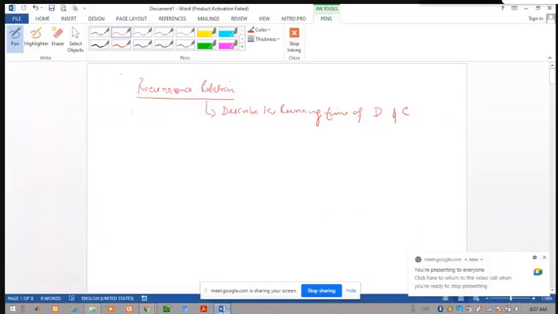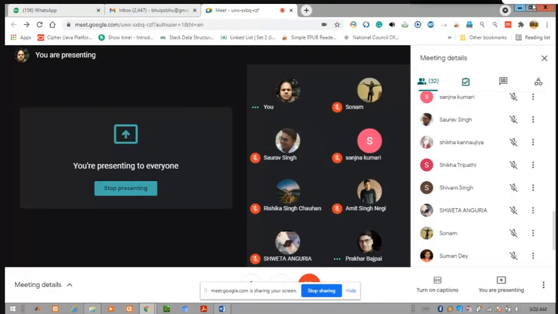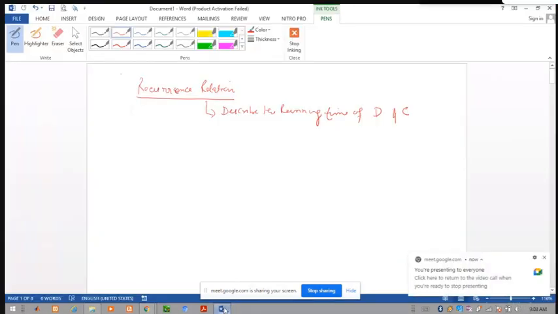A recurrence is an equation or inequality that describes a function in terms of its value on a smaller input.